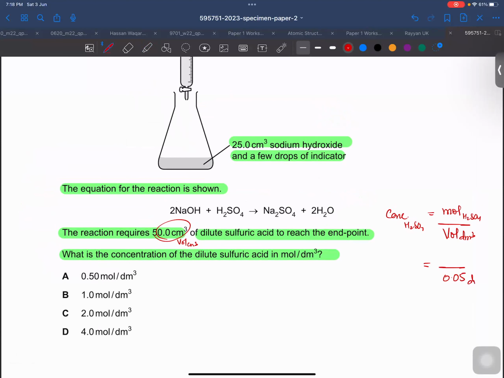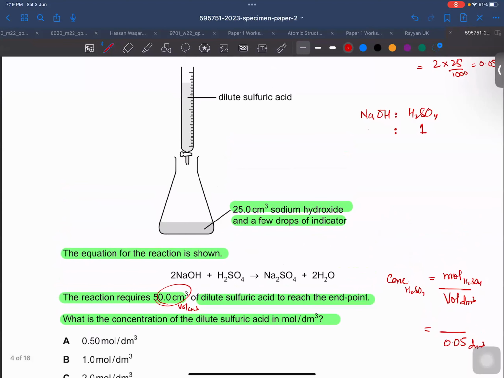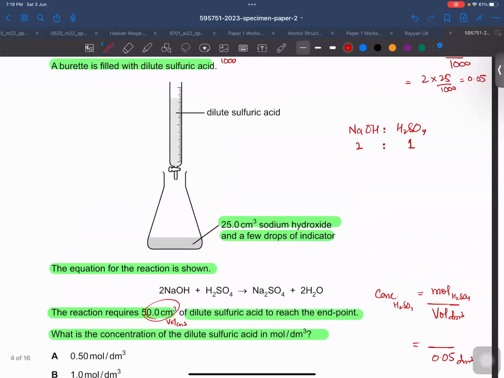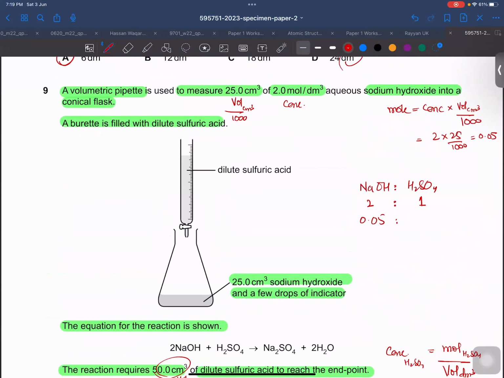So this is the volume, a decimeter cube of sulfuric acid, and we need to find out the number of moles. So we can apply the relation over here, sodium hydroxide and sulfuric acid. According to the equation, 1 mole of sulfuric acid requires 2 moles of sodium hydroxide. And right now you have 0.05 moles of sodium hydroxide. So how many moles of sulfuric acid does it require? It must be 0.05 over 2, 0.025. So we have moles over here as well.